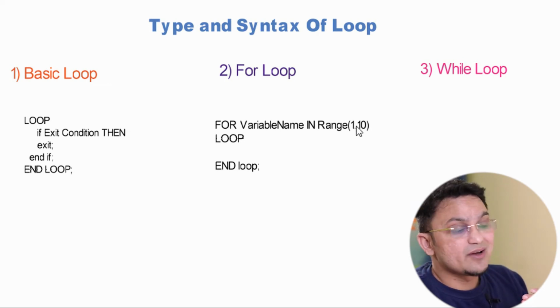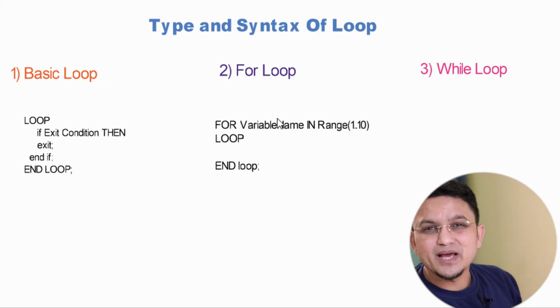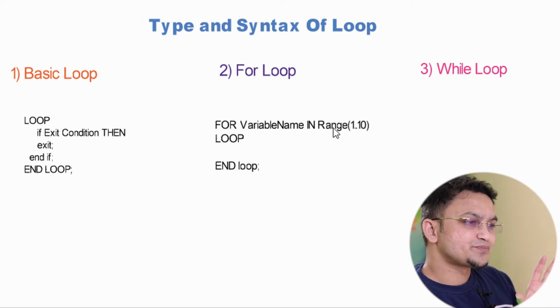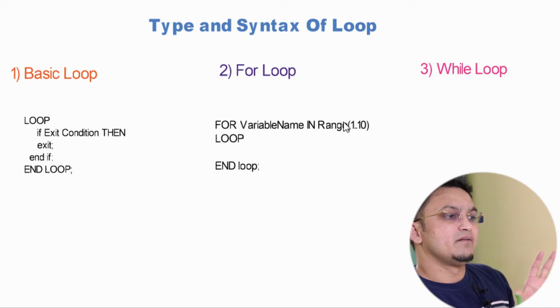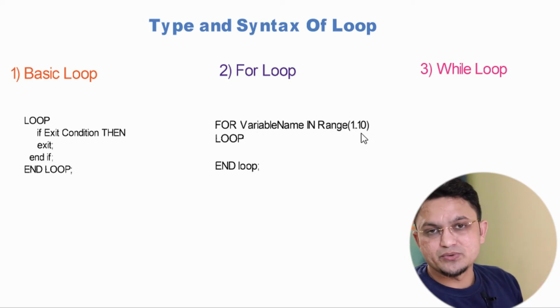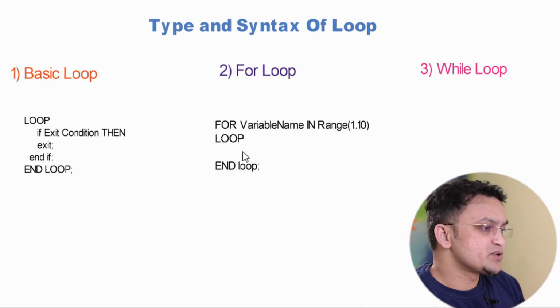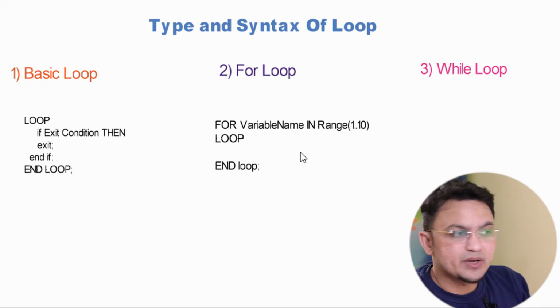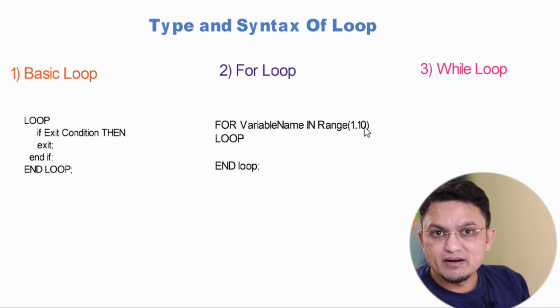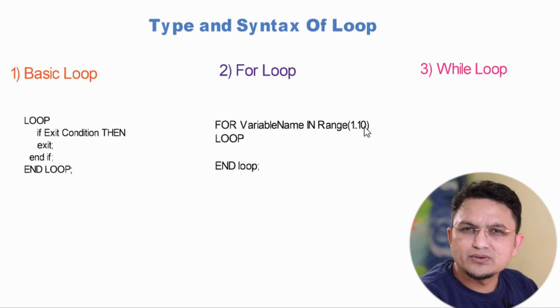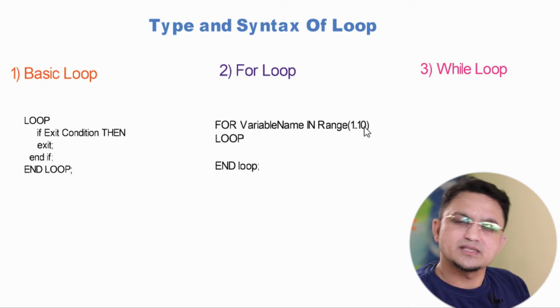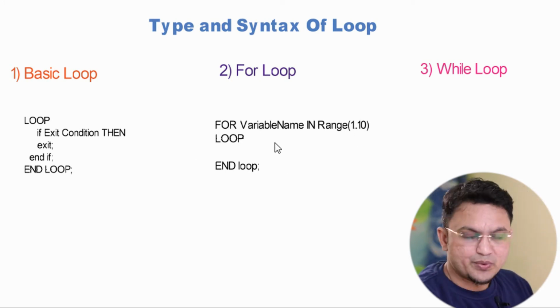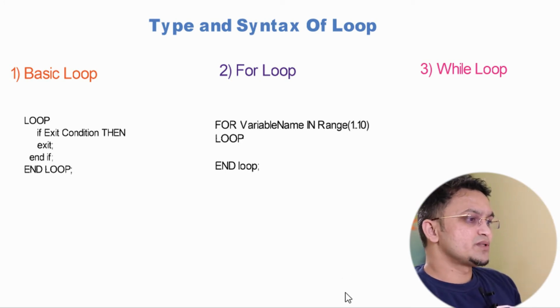You can see over here I have given the range. So in short, it will execute whatever piece of code you have written over here as many times as the range you have specified. Over here you can mention 100, 1 million, whatever you want to make the range. So this is all about the for loop.